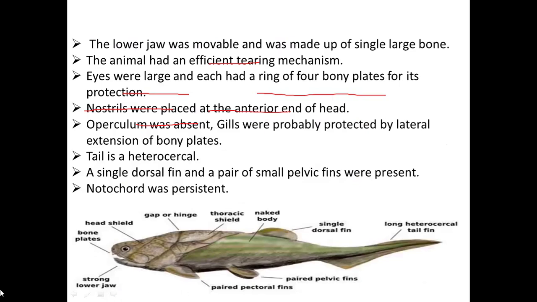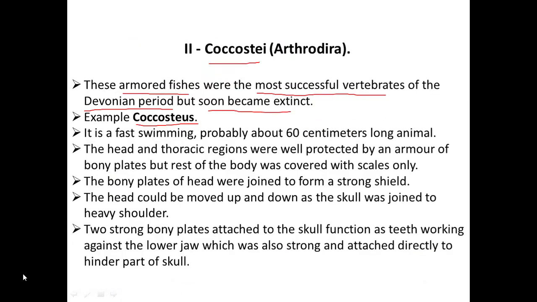So let's discuss its characteristics. It is a fast swimming and long animal, about 60 centimeters long, and the head and thoracic regions are well protected by bony plates, and the rest of the body is covered by scales. Only the head and thoracic region are protected by bony plates. And the bony plates that cover the head were joined by very strong shields. They are joined together to give a high amount of protection.